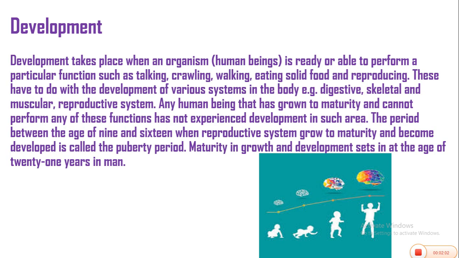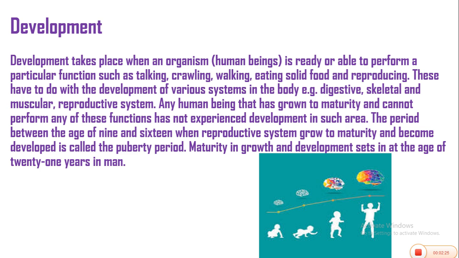Development takes place when an organism or human being is ready to perform a particular function such as talking, crawling, walking, eating solid food, and reproducing. These have to do with the development of various systems in the body, for example the digestive system, skeletal system, muscular system, and reproductive system.